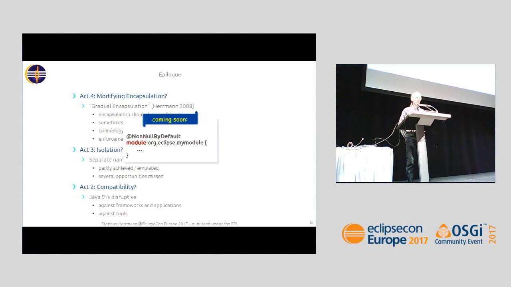The question is whether this annotation is already there or coming in later versions of Java. The possibility to annotate a module is there. Just the interpretation that this particular annotation means that all types and all packages in this module have non-null by default semantics, this particular interpretation in JDT has not been released yet.